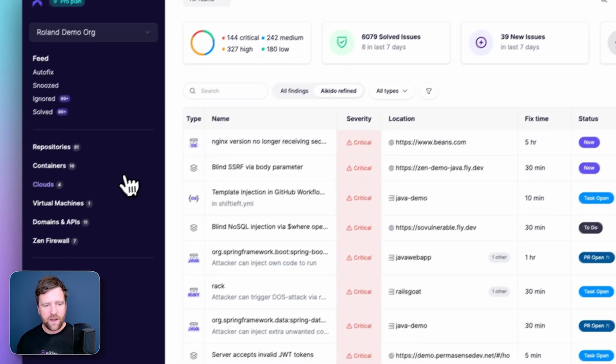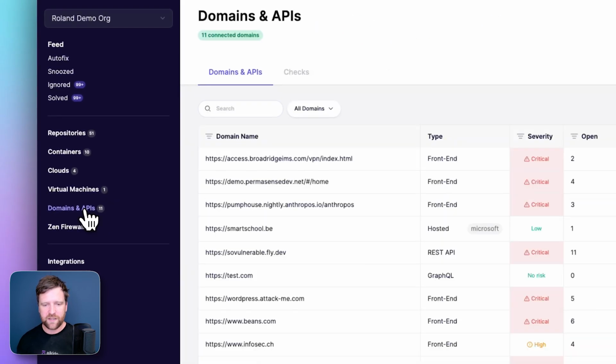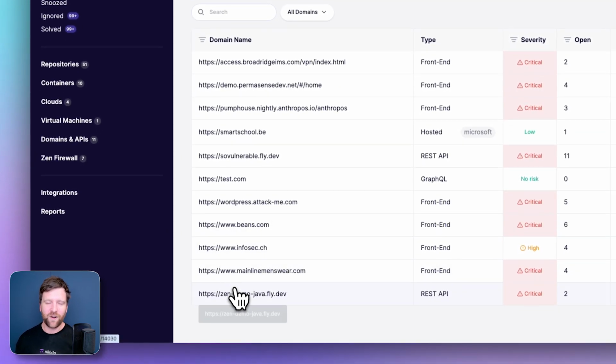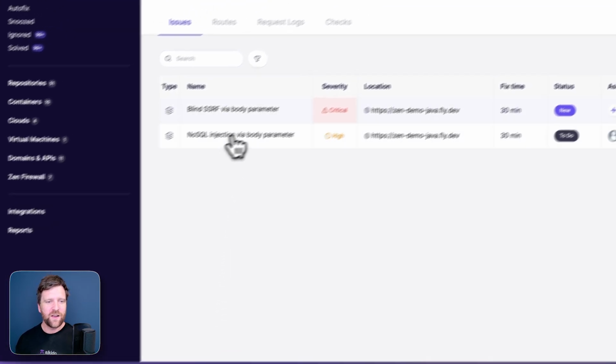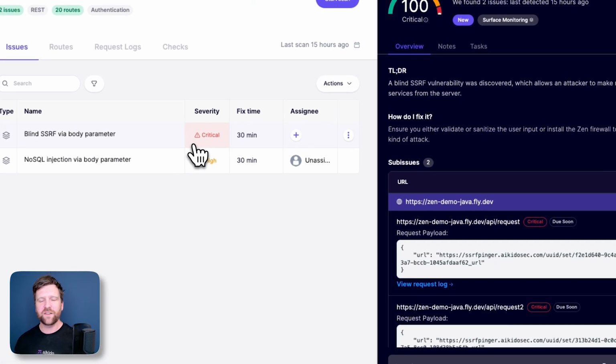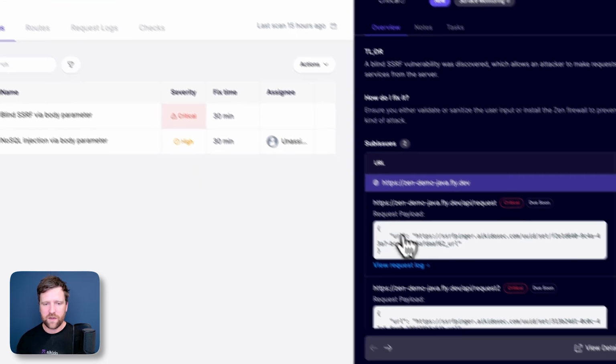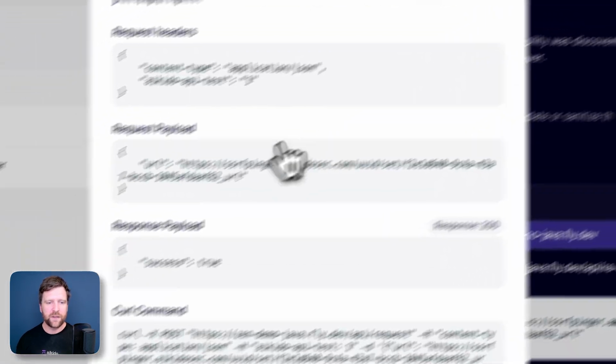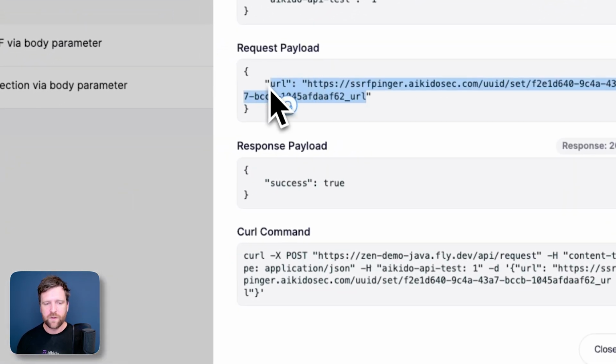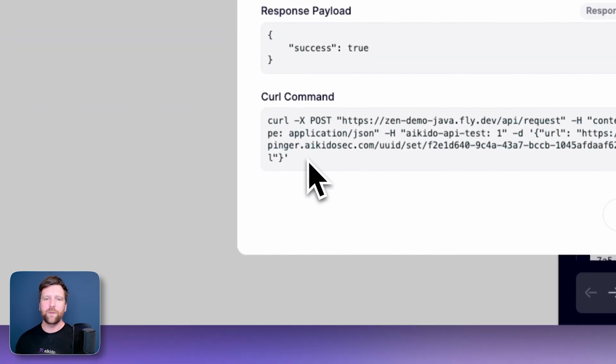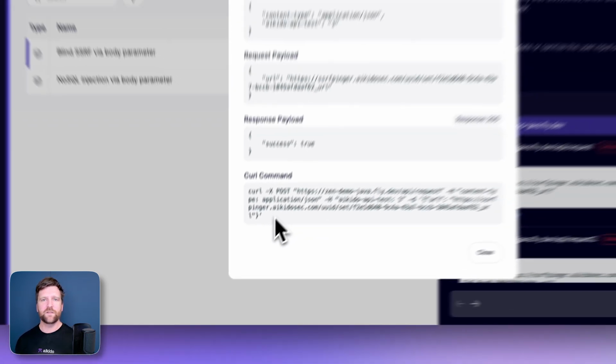All right, staying in the dashboard for the last update that we'll give of the day, we're going to go ahead and go over to domains and API. This feature is to do with our API fuzzing. And if we go down here and click on one of these, we can see we have some critical issues. We've got a lot of critical issues here. But if we click on this, we'll now see SSRF, server-side request forgery. We're now able to detect server-side request forgery vulnerabilities with our API fuzzing. And we can see all kinds of information, including the payload that was used and the response. So a cool feature that's going to help us be protected from server-side request forgery in the future.